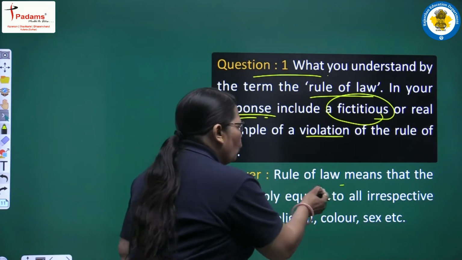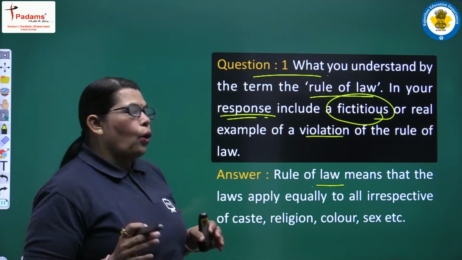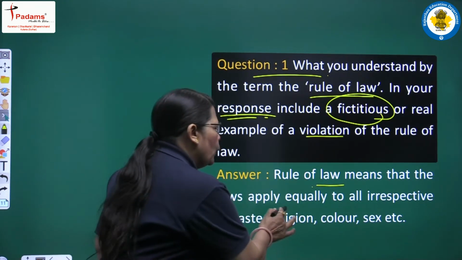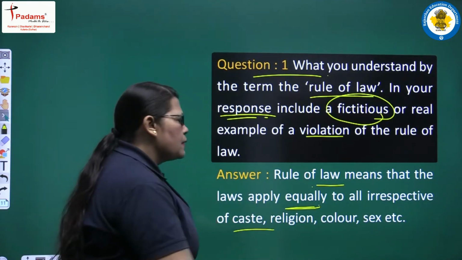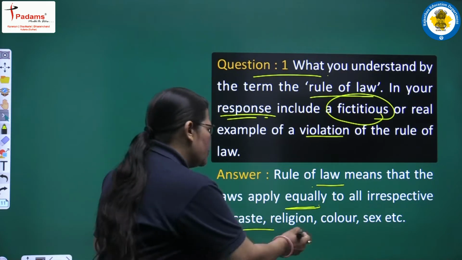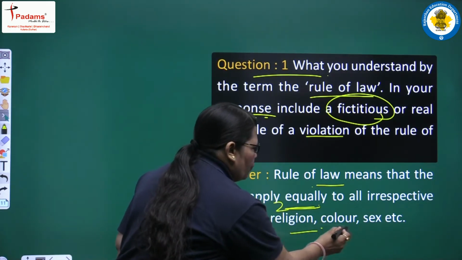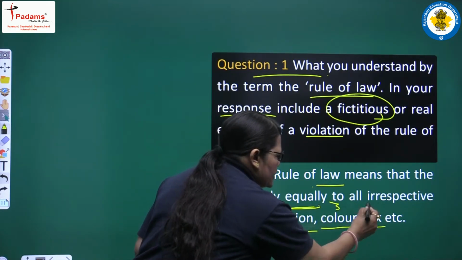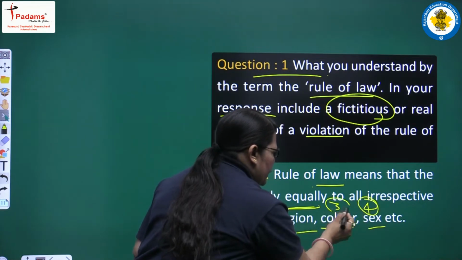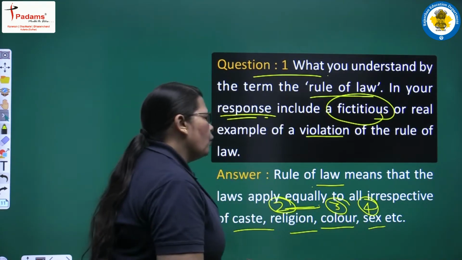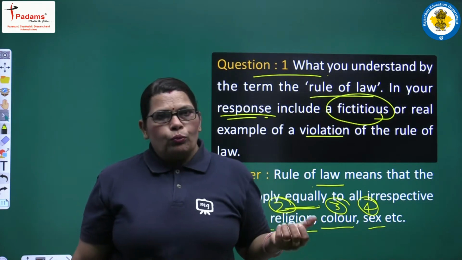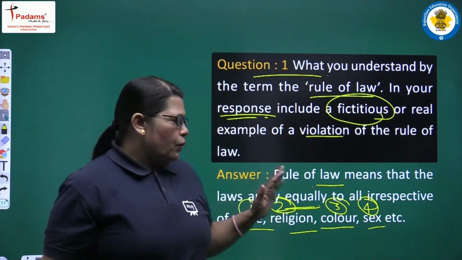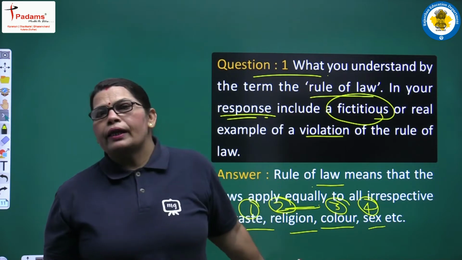See, rule of law means that the laws apply equally to all irrespective of caste, religion, color and sex, etc. It means in front of law all are equal, whether of poor class or upper class, of any caste, of any religion.